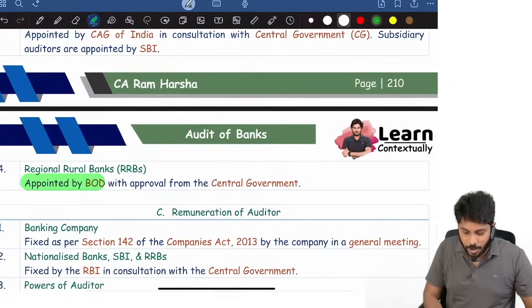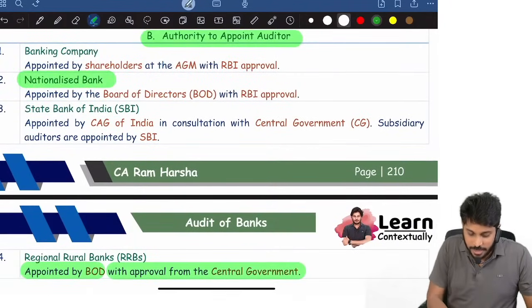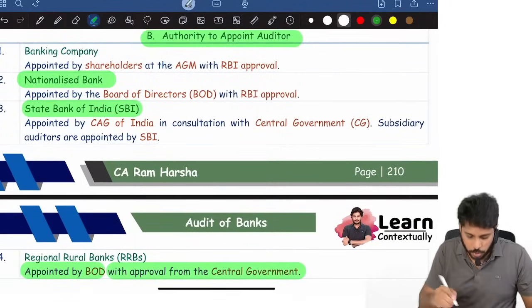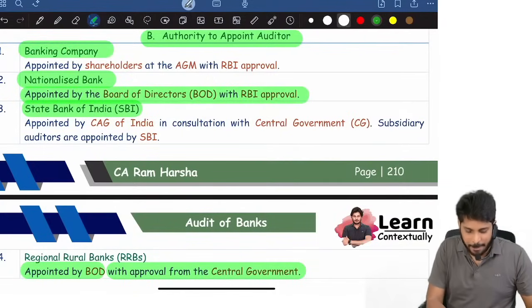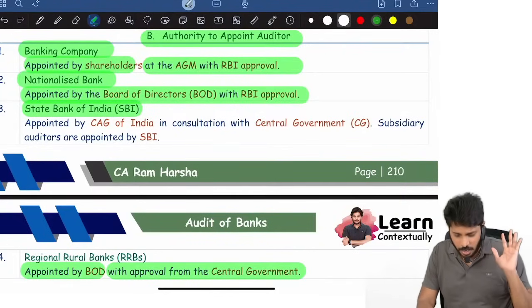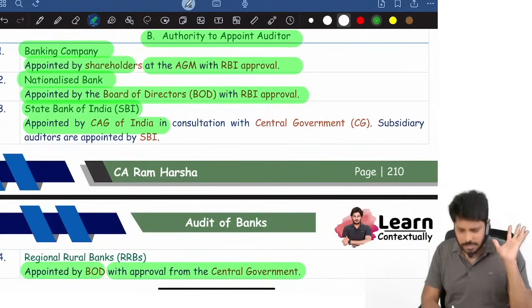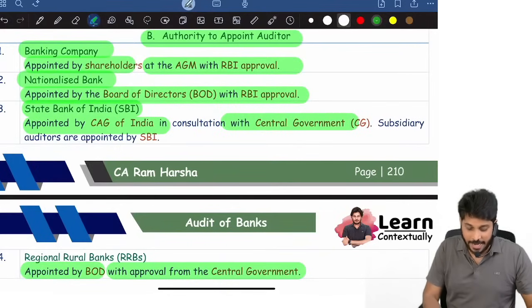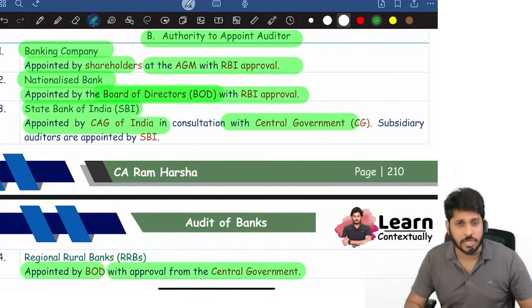Regional rural banks are appointed by the board of directors with central government approval. For all nationalized banks, including SBI, appointment is by the board of directors with RBI approval. For banking companies, appointment is by shareholders at the AGM with RBI approval. For State Bank of India, the C&AG will also consult, along with the central government. And ultimately, remember, the board of directors will appoint for all nationalized banks. This conclusion you can take.